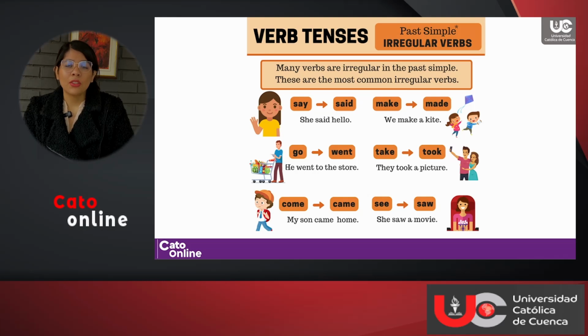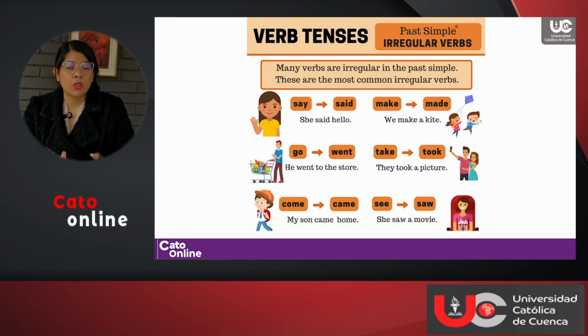But then we also have irregular verbs. Let's remember what these verbs are. Irregular verbs are those that change completely. They can just turn into some different word and they do not follow the ed rule. Here we have some examples of common irregular verbs. For example, say becomes said. She said hello. Make becomes made. We made a kite.